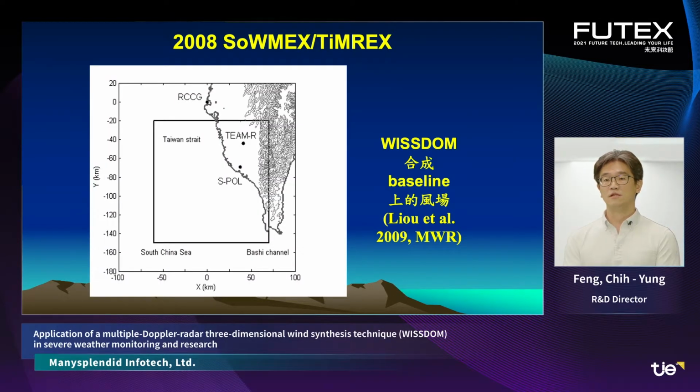In the 2008 Southwest Monsoon experiment, our team used RCCG and S-Pole radar data to successfully retrieve the whole three-dimensional wind field in the southwest region of Taiwan, which reveals the correct wind structure along the baseline. The results were published in Monthly Weather Review in 2009.